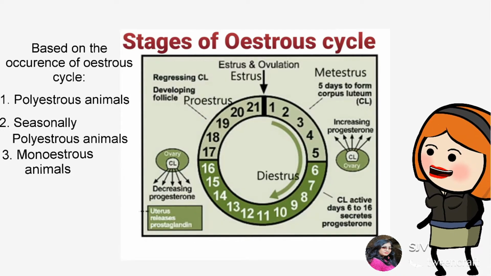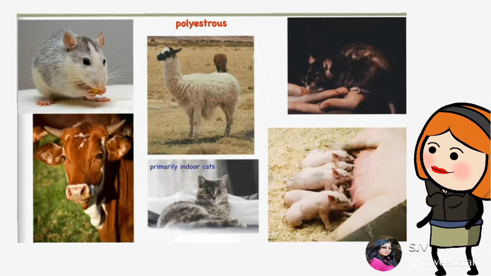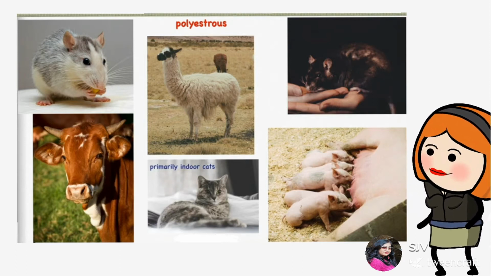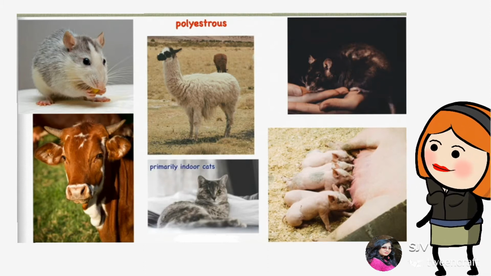Now, animals can be classified into different types depending upon the occurrence of the estrous cycle per year. In animals like cattle, pigs, rats and mice, where the estrous cycle occurs throughout the year, they are known as polyestrous animals.